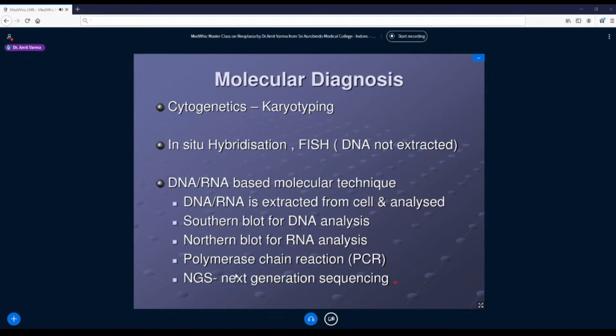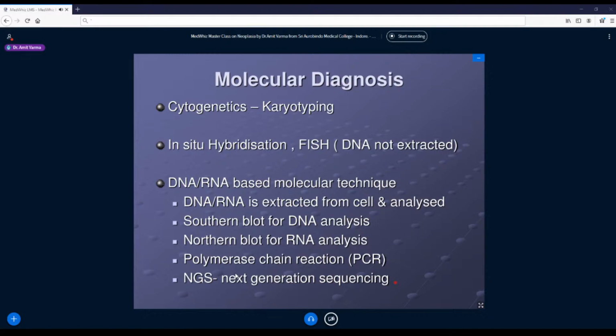And what is the use of studying this? These are used basically in research areas where we want to see what new mutations are developing in different tumors, so that new treatment protocols can be devised, how the tumors are becoming resistant to existing therapies, and what new mutations they are acquiring. So can we go for targeted therapies? That is our futuristic approach.